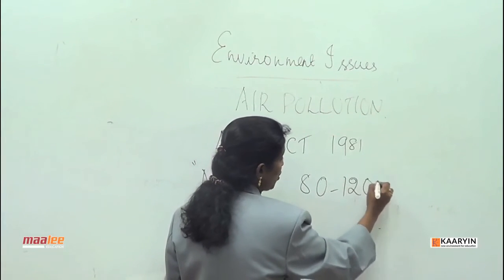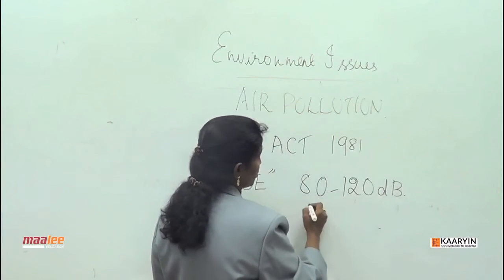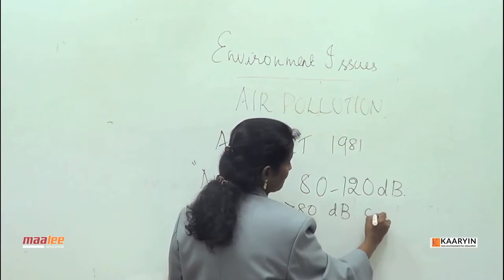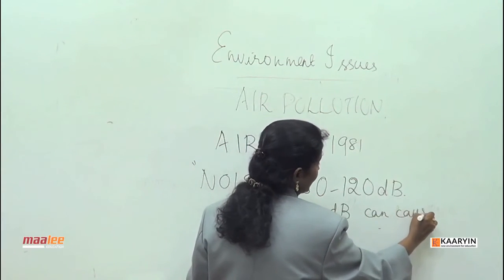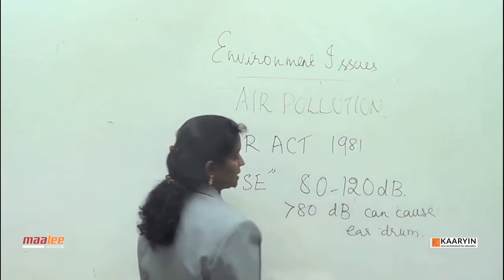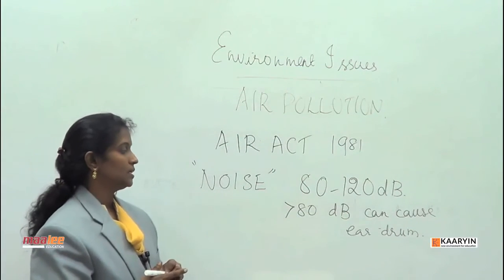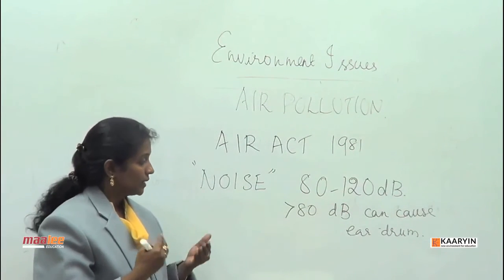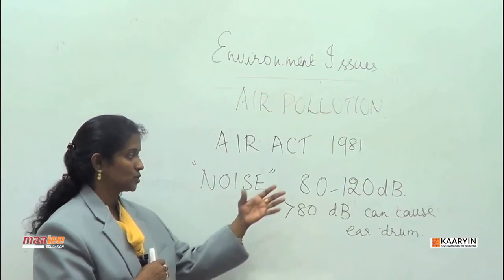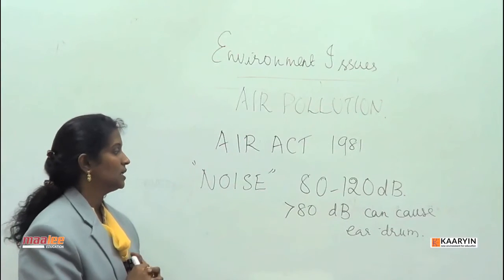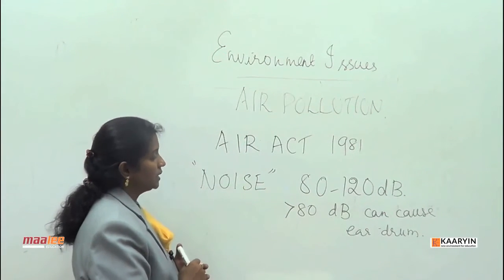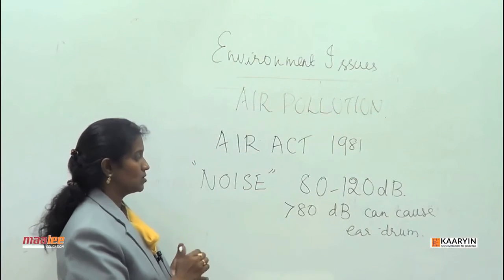So, it should never go beyond 80 decibels. Anything greater than 80 decibels can harm the ear canals and eardrum, and also it can result in nausea, vomiting, and sometimes irreparable damage to the eardrum if it goes beyond 120 decibels. So, noise also is considered as an air pollutant in the Indian context.